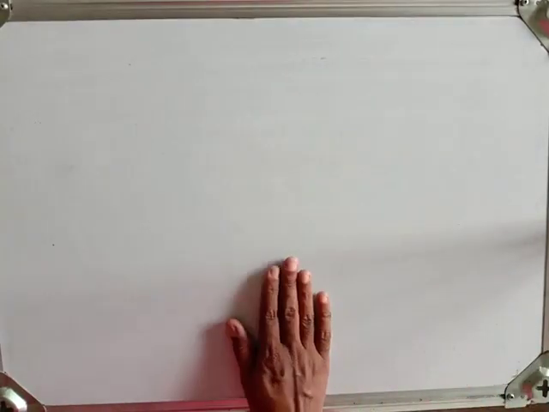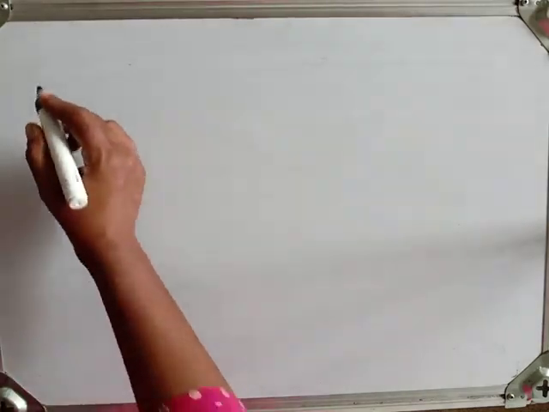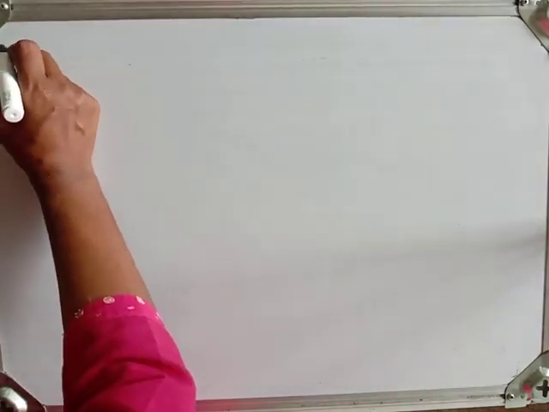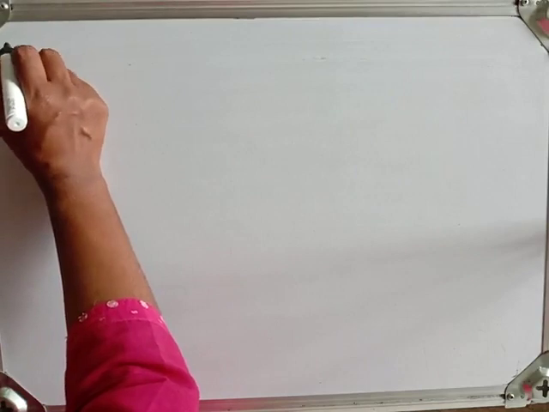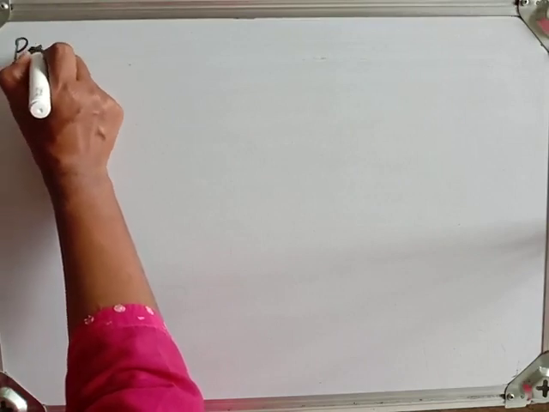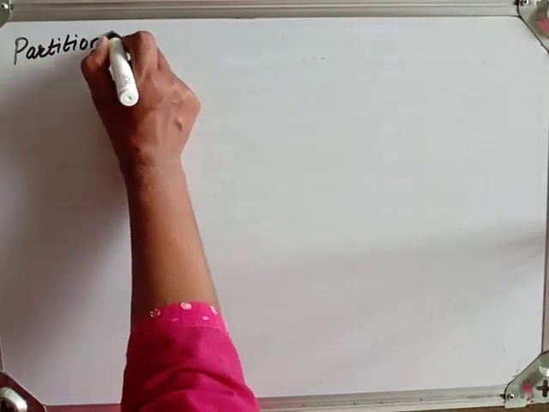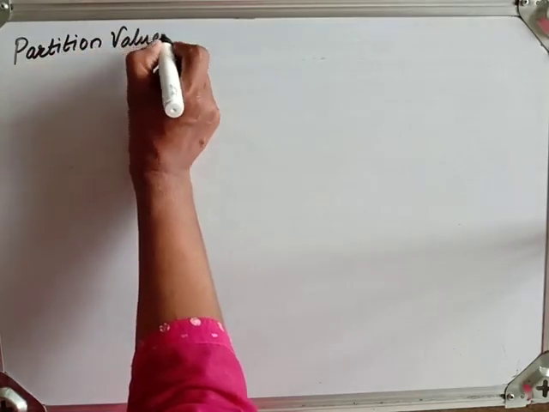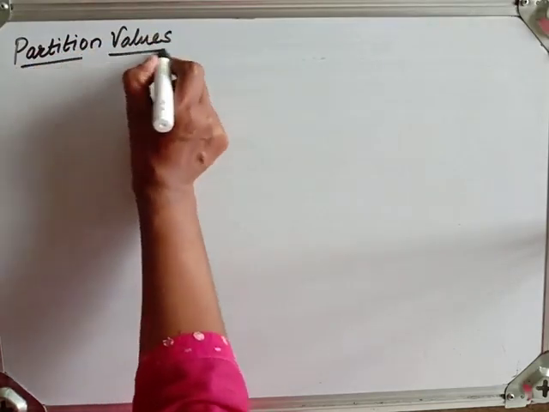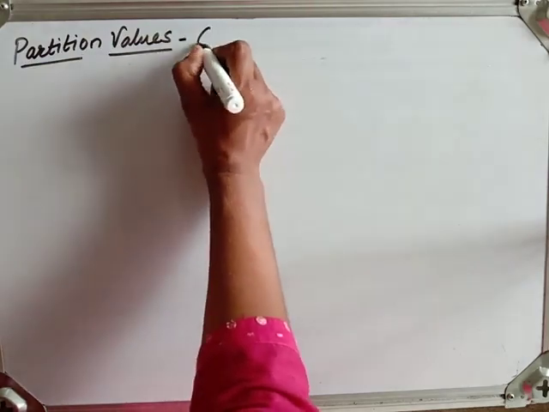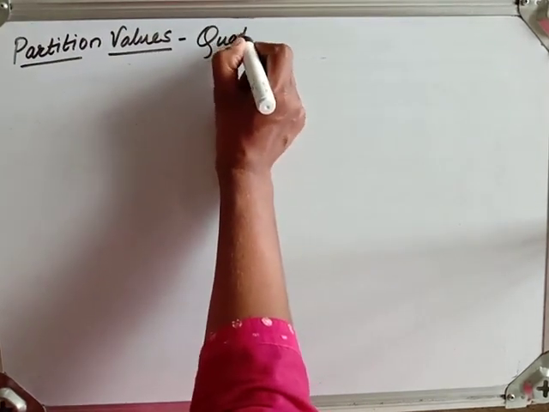If it is subdivided into 10 equal parts, that is known as deciles, and if it is subdivided into 100 equal parts, that is known as percentiles. These are known as partition values, since we divide the frequency equally, and according to our syllabus we have to learn quartiles.